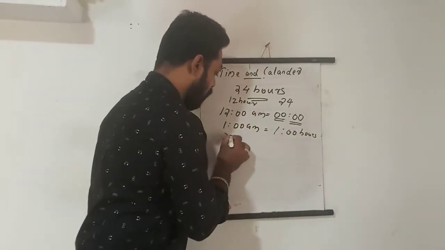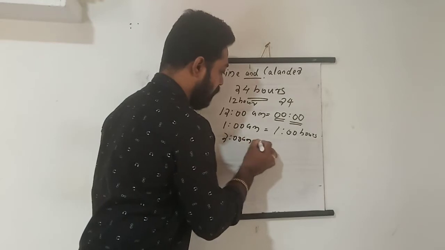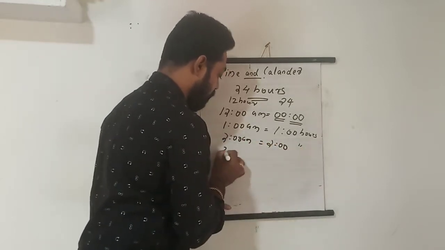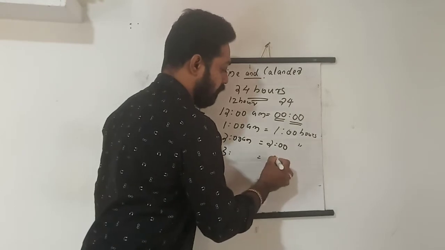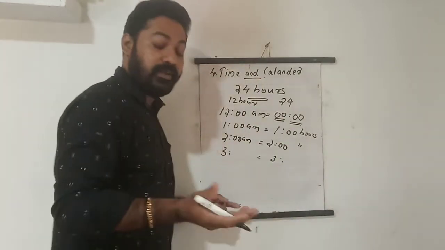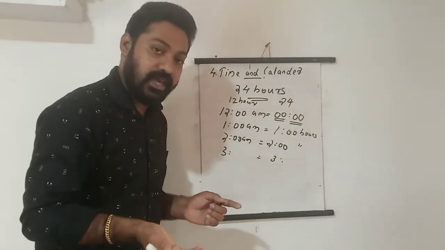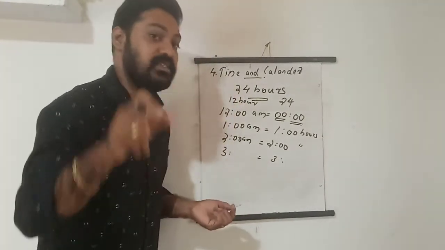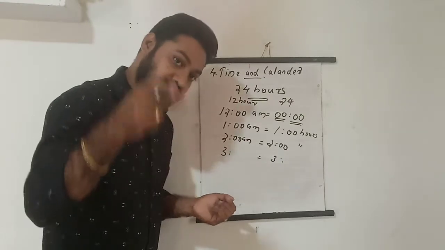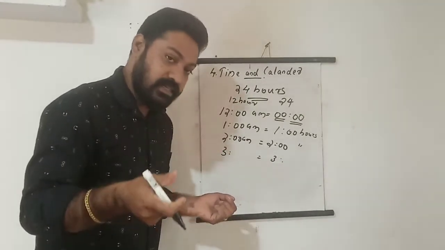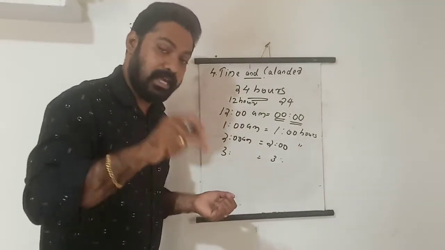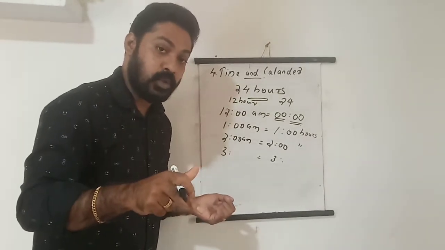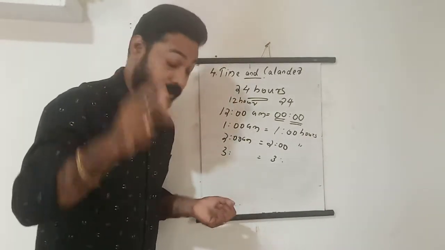Then 2 AM, how can we write? We can write as 0200 hours. 3 AM, 3 hours. 4 AM, 4 hours. 5 AM, 5 hours. 6 AM, 6 hours. 7 AM, 7 hours. 8 AM, 8 hours. 9 AM, 9 hours. 10 AM, 10 hours. 11 AM, 11 hours.